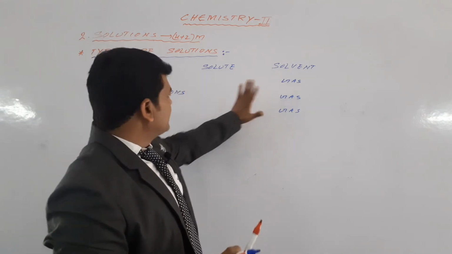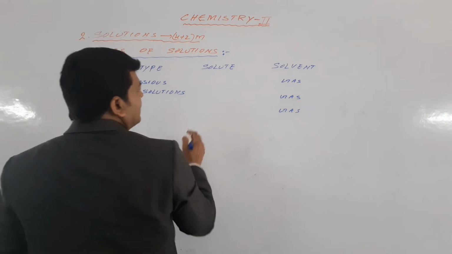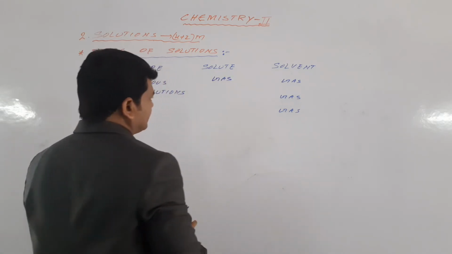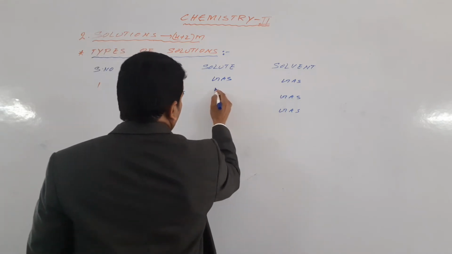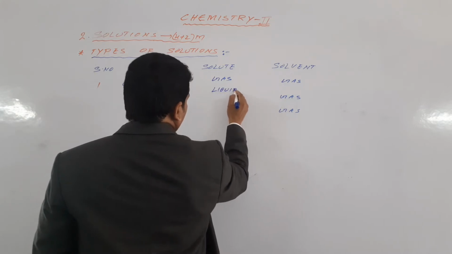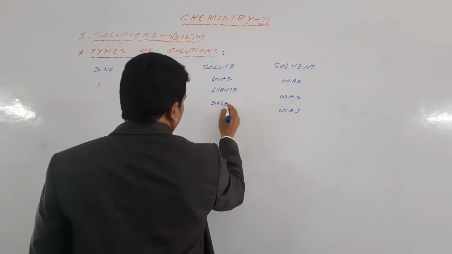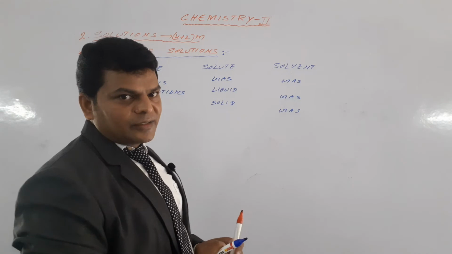If the solvent is a gas, then it is considered a gaseous solution. The solute changes: first gas, next liquid, next solid. This is gas in gas type of solution.